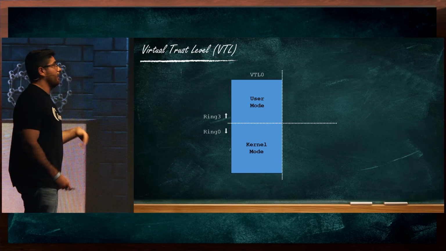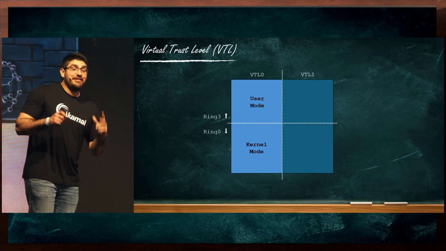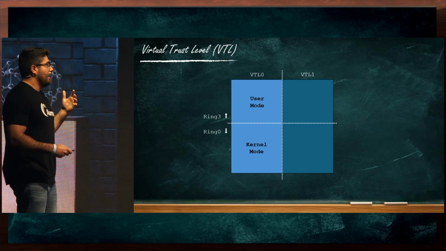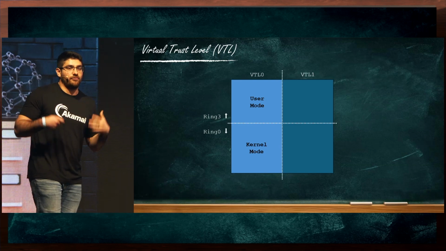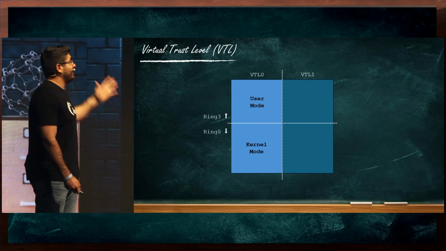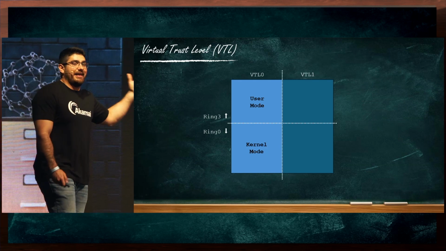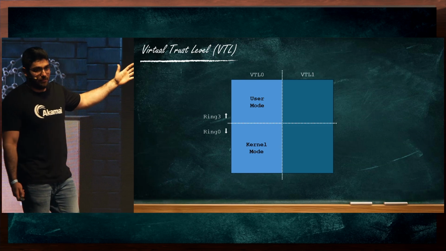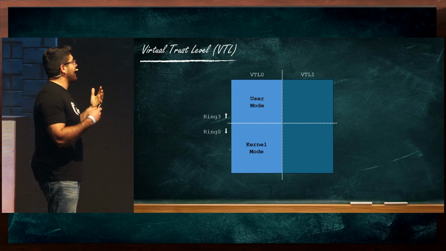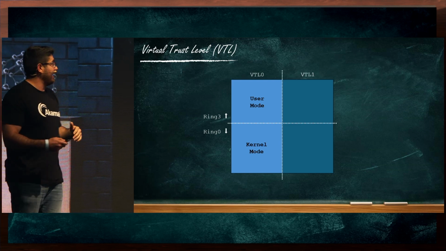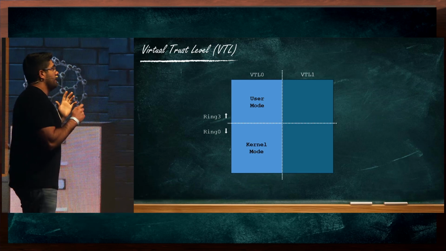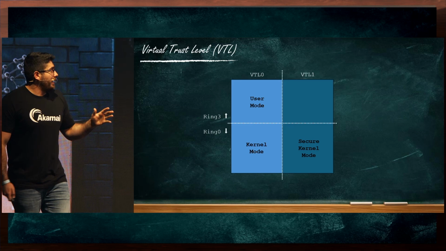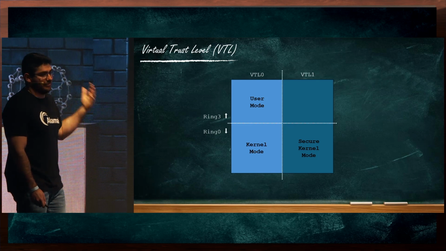Now, things get interesting when we introduce VTL 1. VTL 1 is a more privileged virtual trust level than VTL 0. And this privilege comes into effect in the form of memory isolation. The idea is that code running within VTL 0 cannot access memory within VTL 1. But on the other hand, VTL 1 can touch the memory of VTL 0. So this is how, in a nutshell, it is more privileged. This new separation creates two additional execution modes. First, we have VTL 1 ring 0, which is the secure kernel mode.